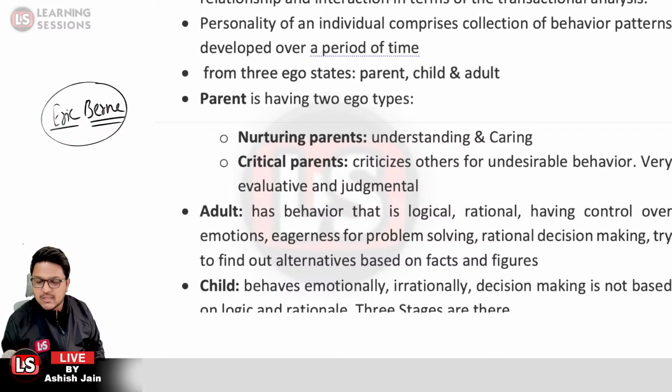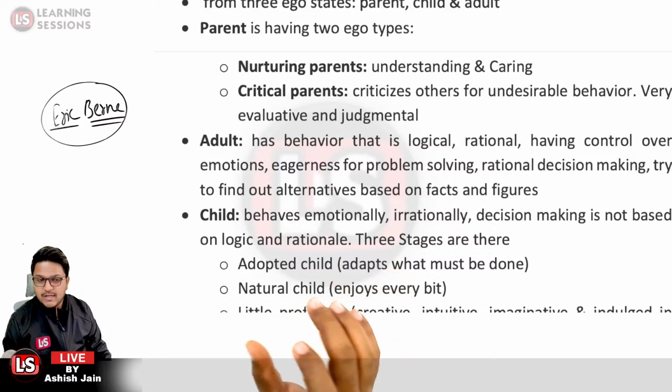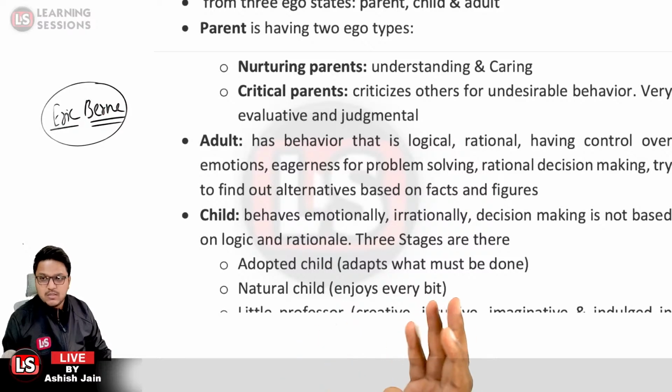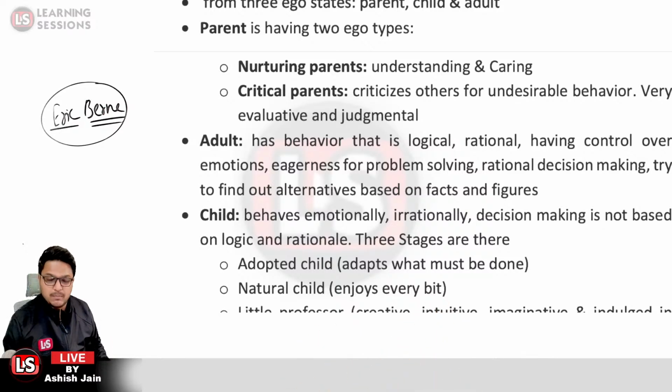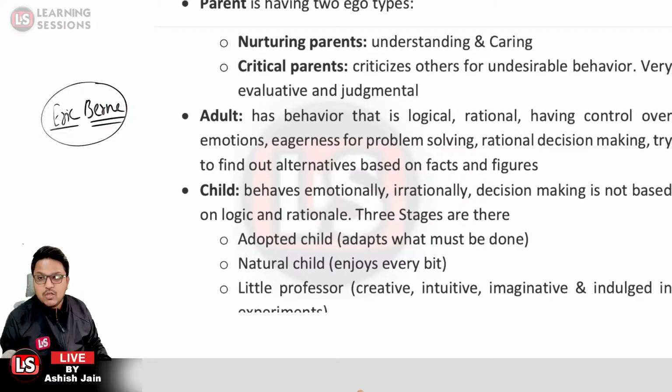And further, in the child ego state, there are three types. One is the adapted child, who adapts to what must be done, very much environmental. The second one is the natural child, who enjoys every bit of society. And the third one is the little professor. You are very eager, creative and intuitive, you find the reasons, as in the adult state. Otherwise your decisions are based upon emotions, but you are very imaginative and indulged in experiments. That is related to the child ego state.